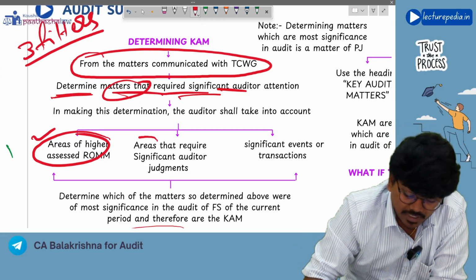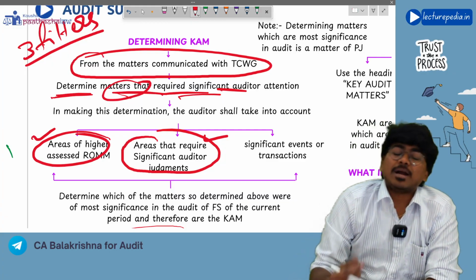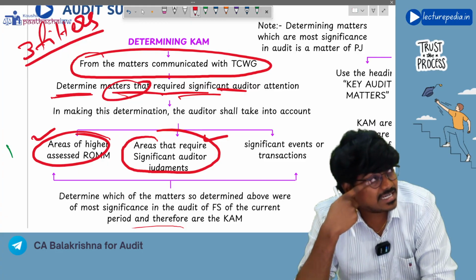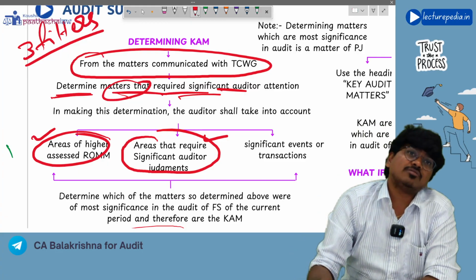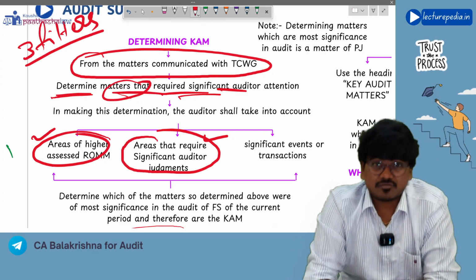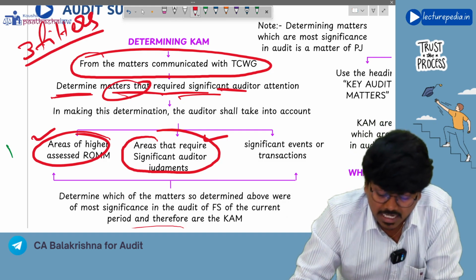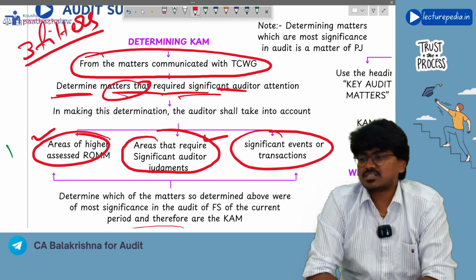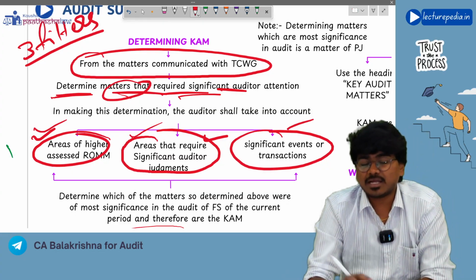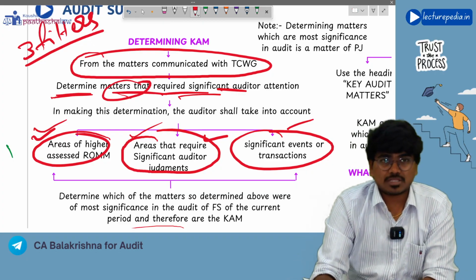Next, whether areas that require significant auditor judgment. See, if management has applied their judgment, like for making provision for bad debts or doubtful debts, management will apply the judgment. So if any area requires application of judgment, that area also might be significant for the purpose of the auditor. Next, significant events or transactions that have occurred during the year. So all these three things you will consider for determining those items that require significant auditor attention. So that is the second filter.